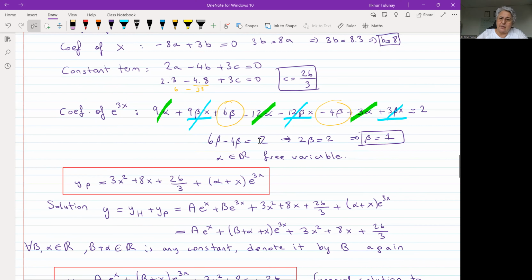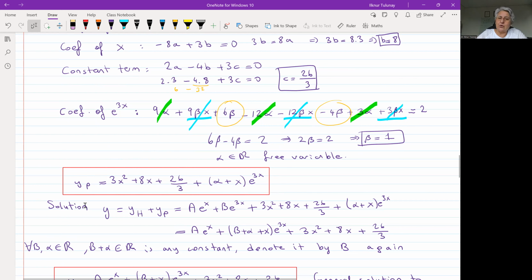So let's write down our non-homogeneous part solution, which is y p. a is equal to 3, which gives 3x squared, b is equal to 8, and c is equal to 26 over 3. Then we have alpha plus beta x, where beta is 1, times e to the 3x. This is the non-homogeneous part solution.